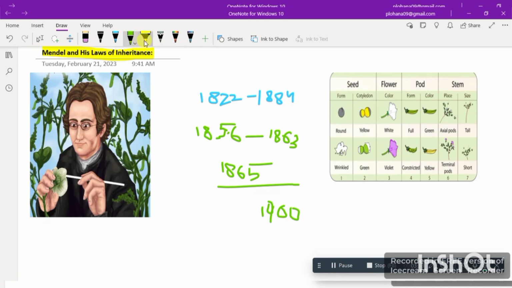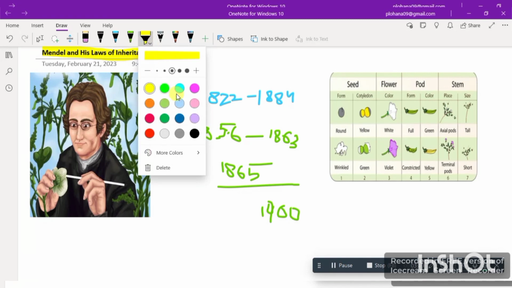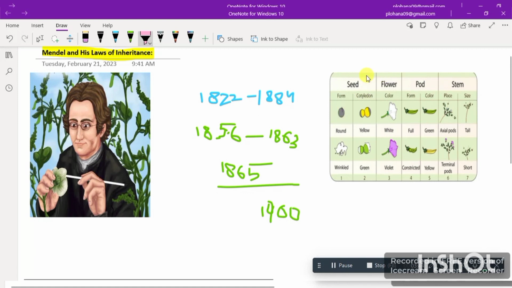Let me use the marker. So first of all, here is seed. In seed, he has two characters. One character is form. It can either be round or wrinkled. So round and wrinkled are the traits, but form is the character.